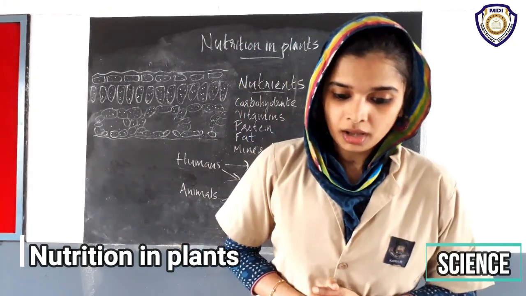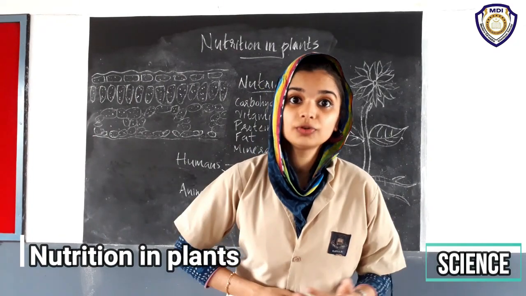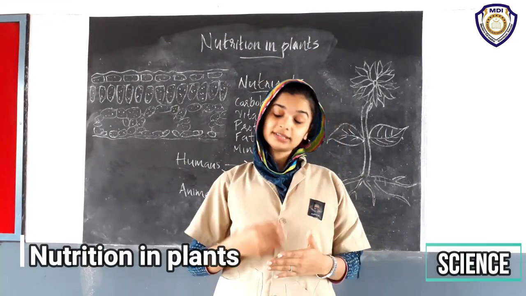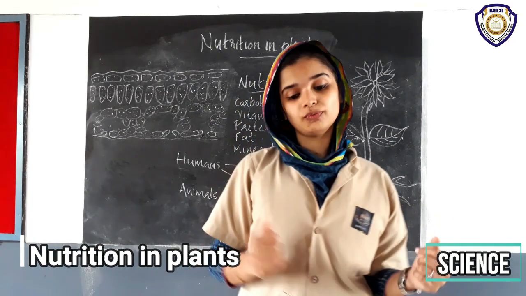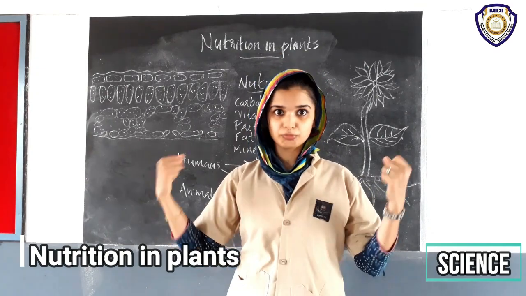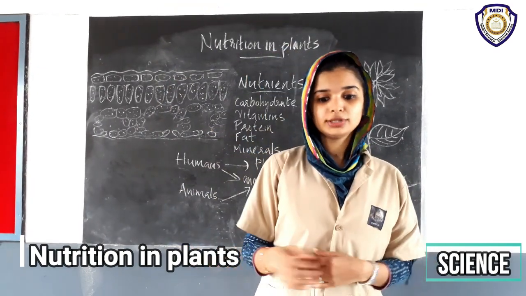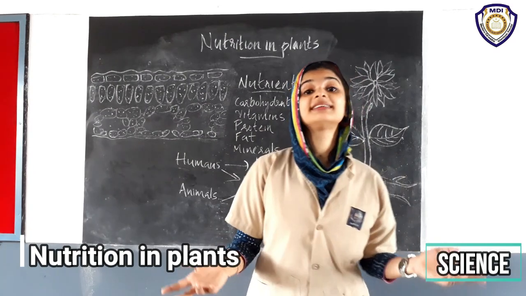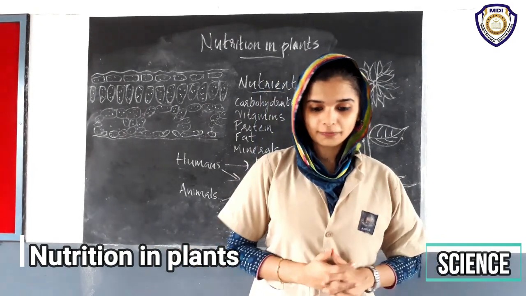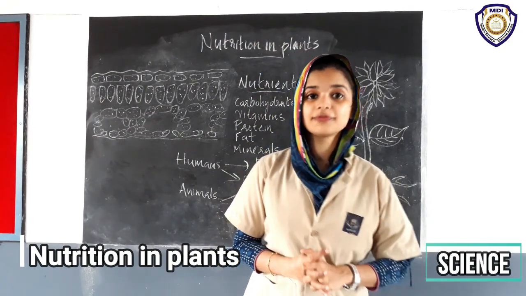Then we already said that we get nutrients from food. These nutrients help the organism to build their bodies, to grow, to repair the damaged parts of their bodies, and to provide the energy to carry out life processes.